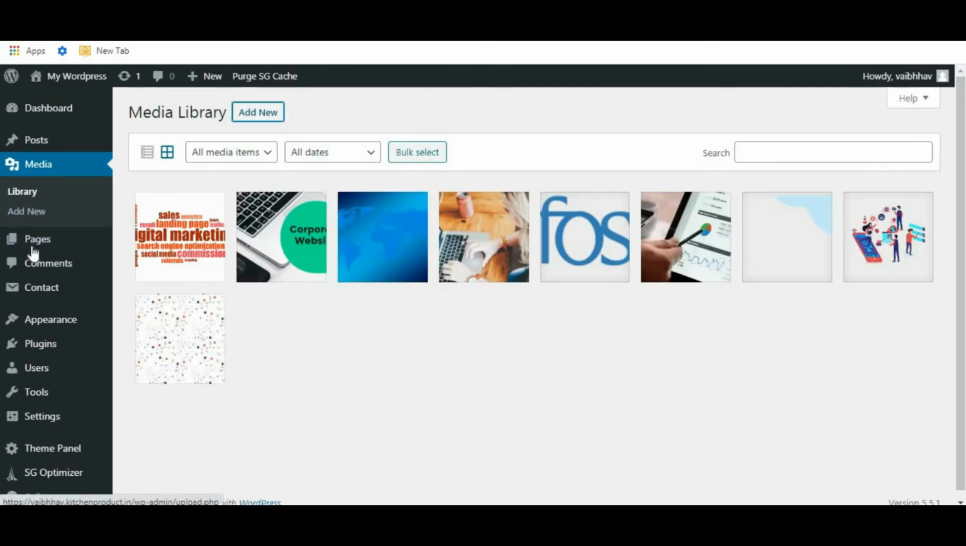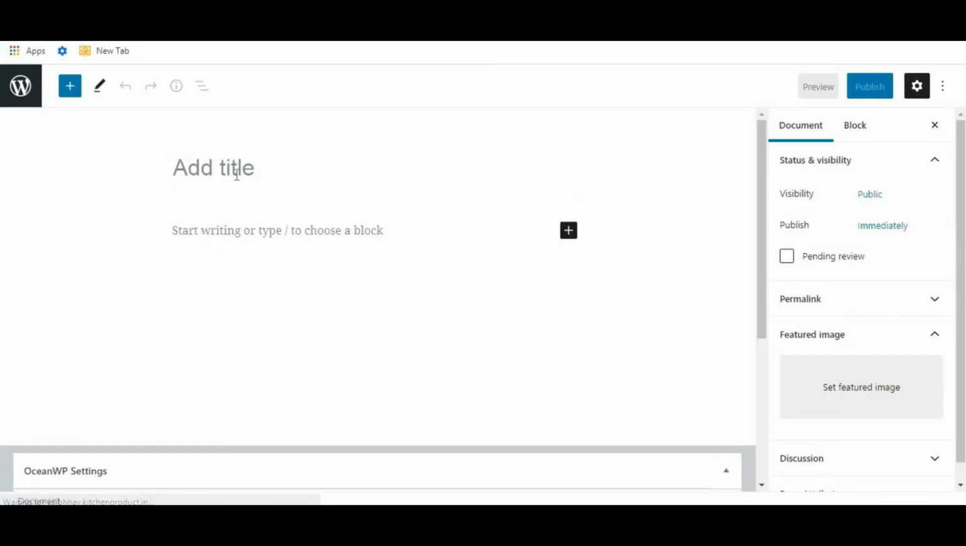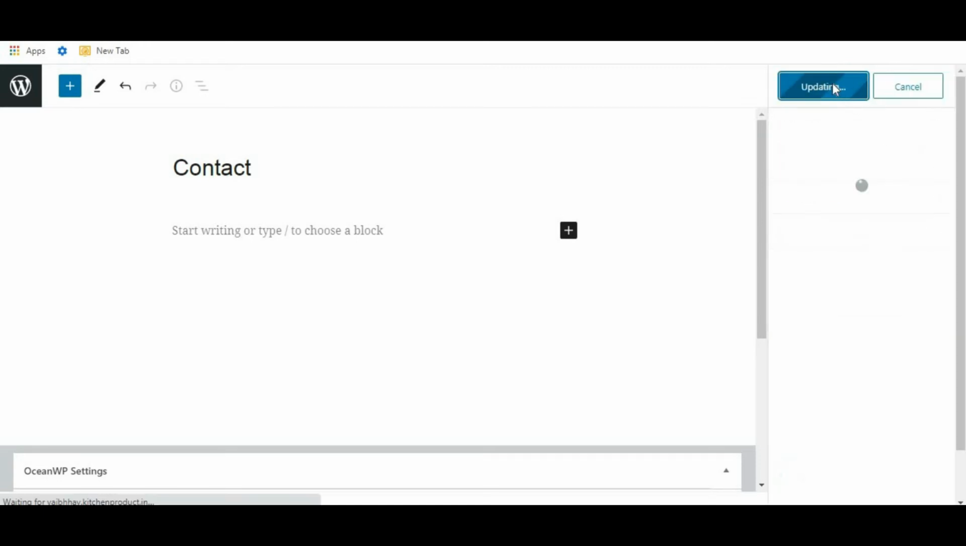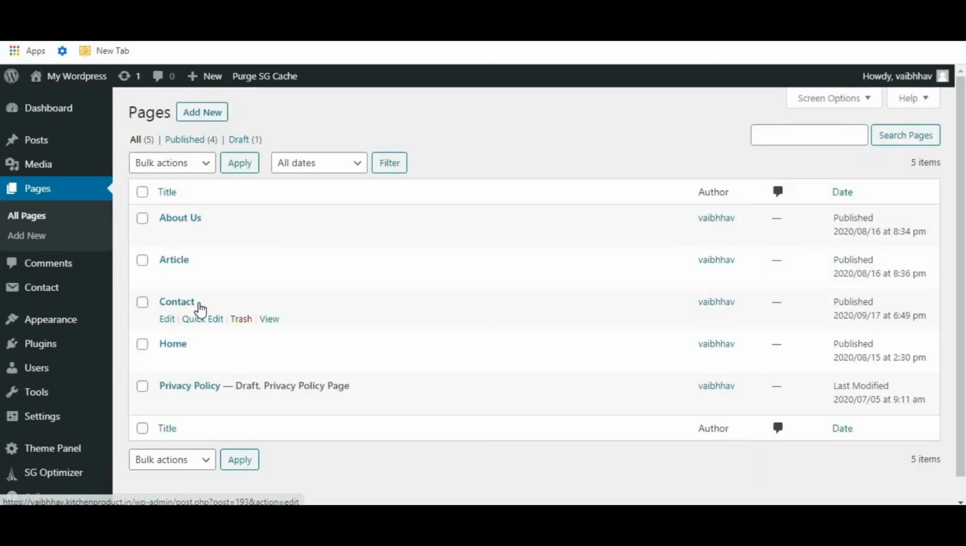Next is pages. Click on all pages. All the pages that we have recently created are displayed over here. Now to create a new page, just click on this add new button and give a page title. I will write contact. Okay, contact page. Publish. Okay, just go to the WordPress dashboard. So this is the contact page we have recently created.